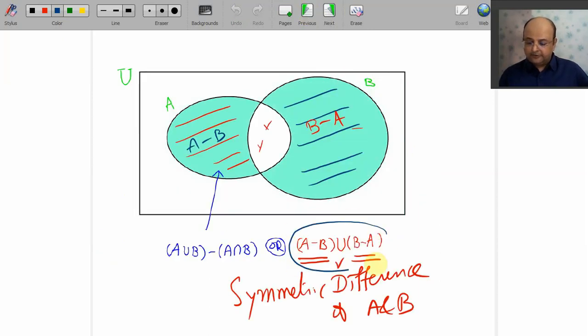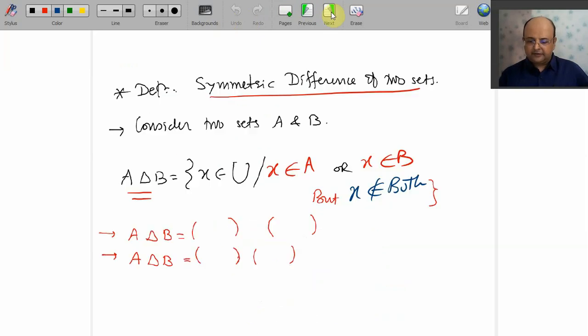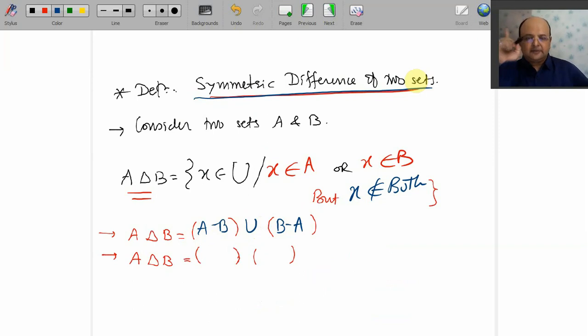I told you A minus B union B minus A. Repeat with me. A minus B union B minus A. So I can write here A minus B union B minus A. So this is known as symmetric difference of two sets, right? Symmetric difference of two sets.